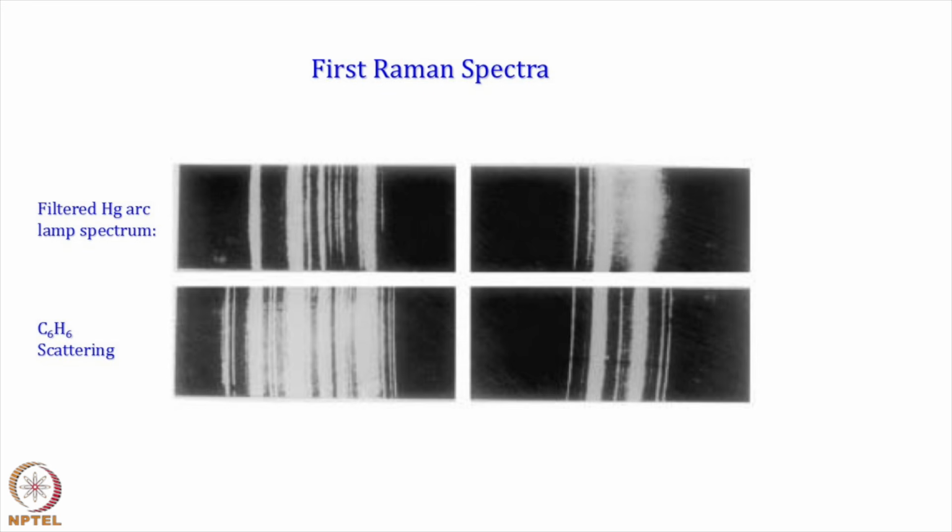So, they had a filtered Hg arc lamp spectrum, and then they put this benzene and they saw some light is coming, and that is the first spectra that they got. And this first spectra was the origin of the Raman. They saw that some light is coming, which is feeble, from the neat solvent.